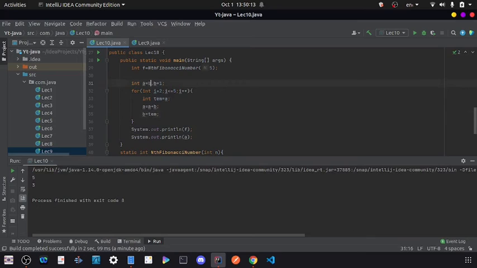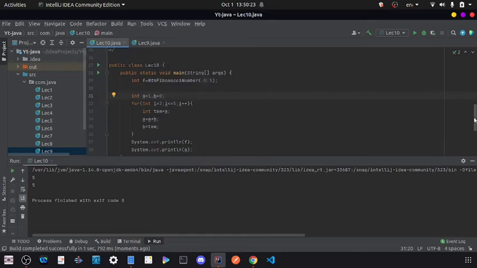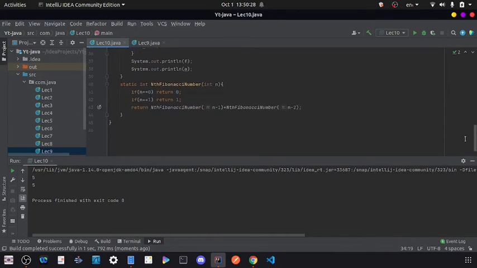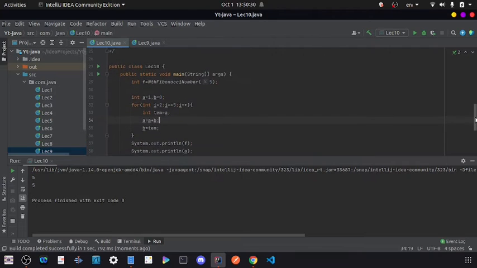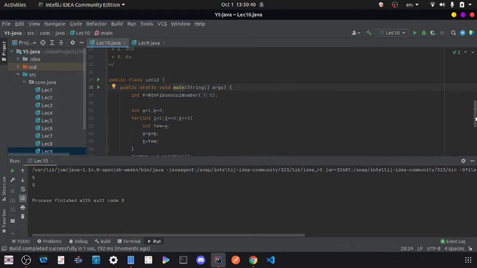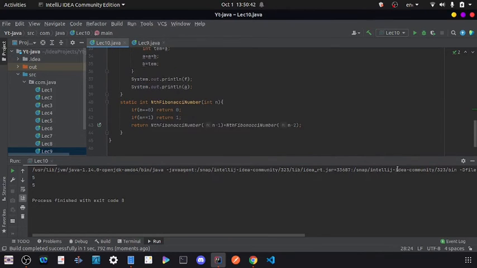Okay, here we have to write 1 comma 0, because our a is pointing to the current i, and our first Fibonacci is 1. So here you can see that we got 5 comma 5. So I am commenting this. You can see that our recursion code we wrote directly in the iterative method, and this is simple, as I used only the formula. But right now we are not focusing on how to optimize the recursion. So yeah, this is all about the basics of recursion.